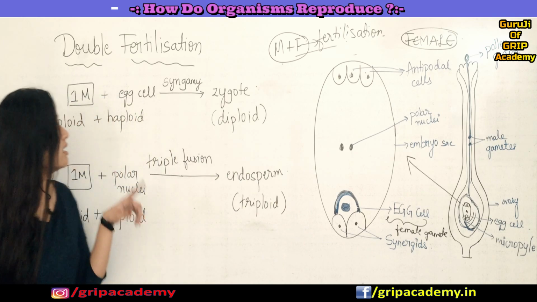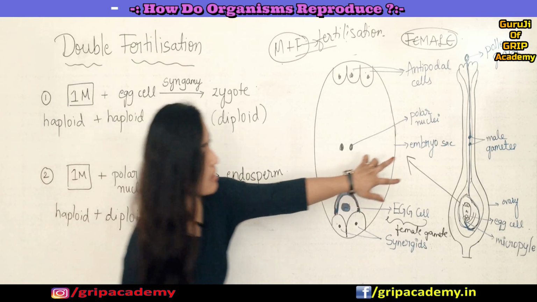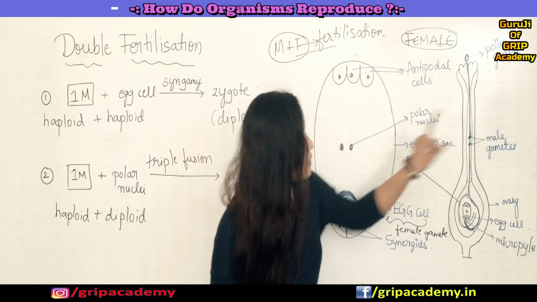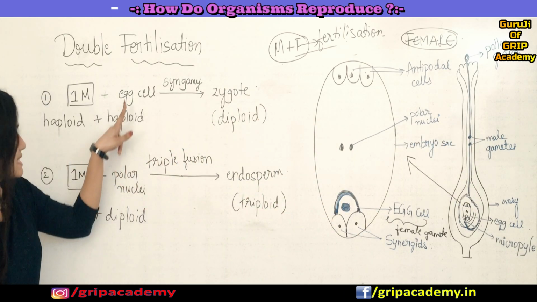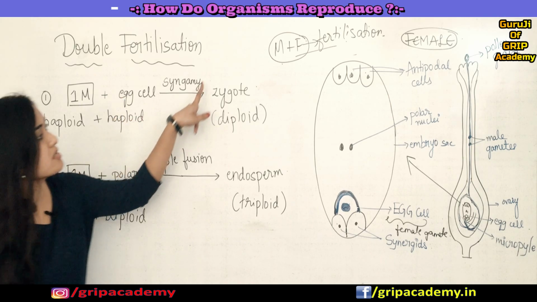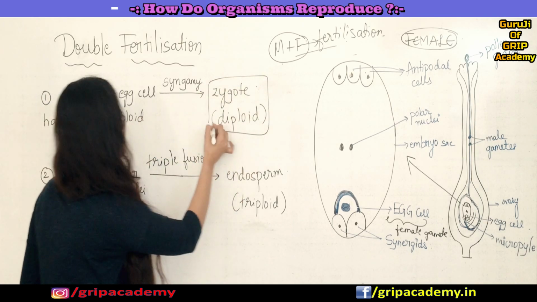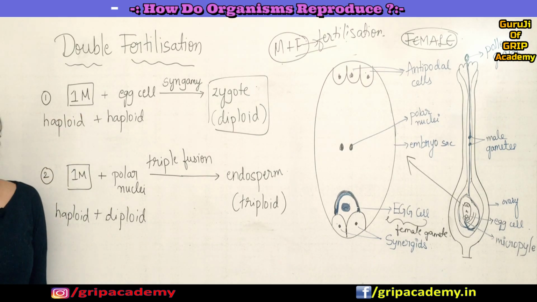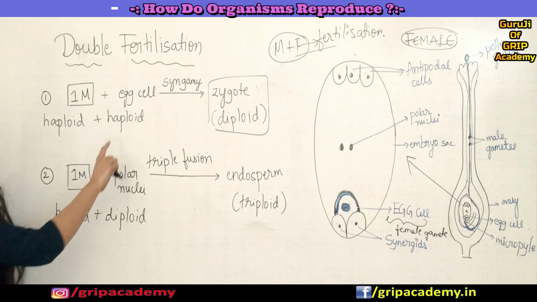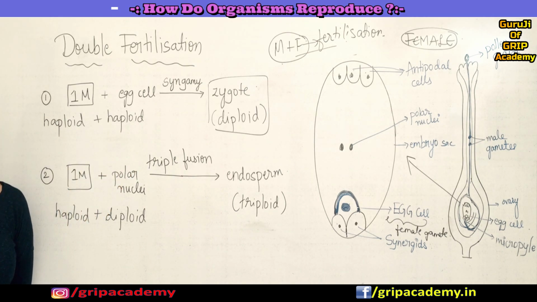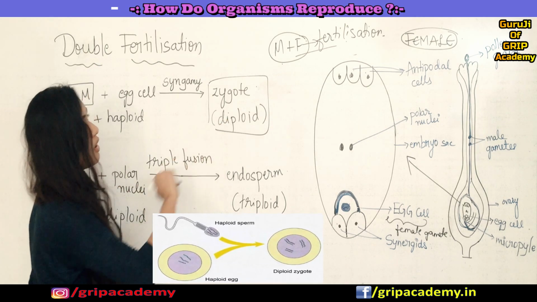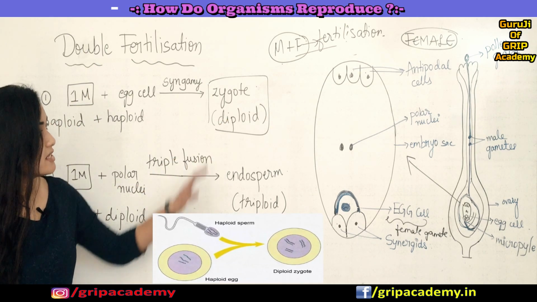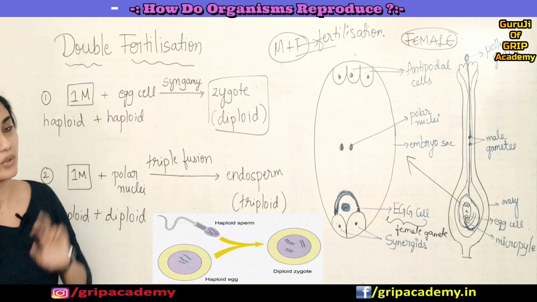Okay, so remember there are 2 male gametes, correct? When one male gamete combines with the egg cell, it forms a zygote. You already know the male gamete is haploid in nature, which has half the number of chromosomes, and the egg cell is also haploid in nature. So when haploid and haploid combine, it forms a diploid zygote, which has 2 sets of chromosomes.